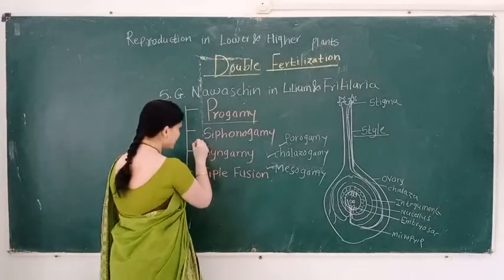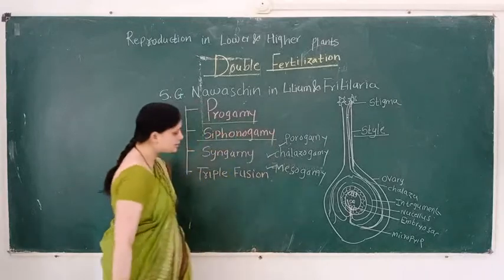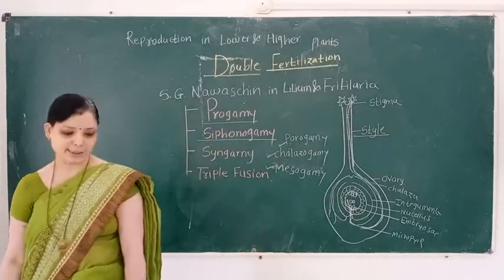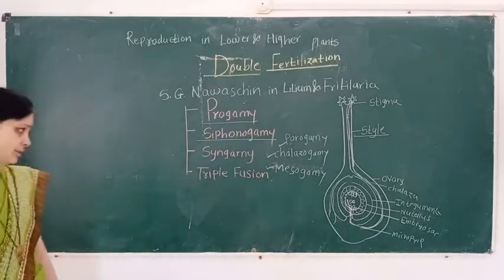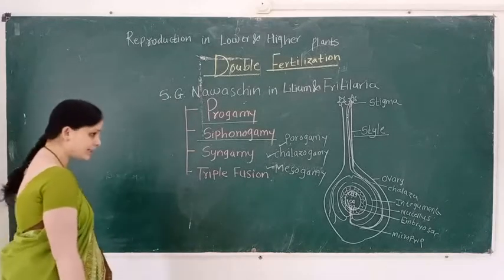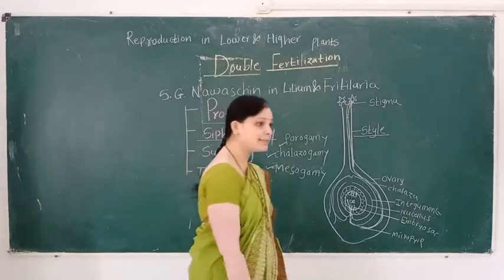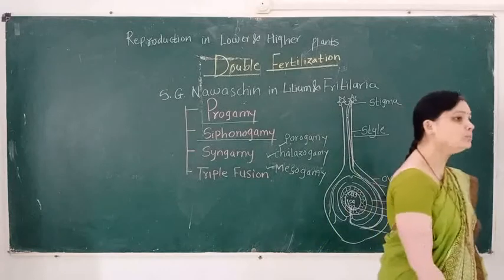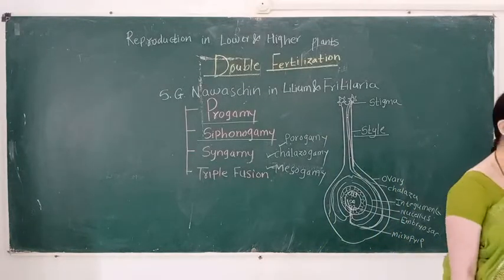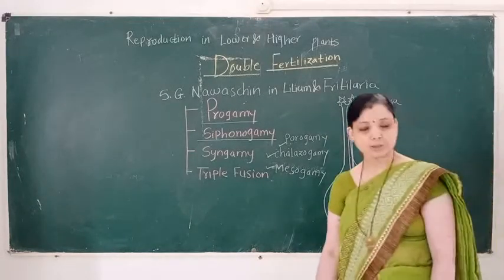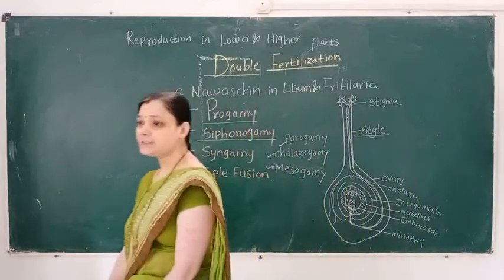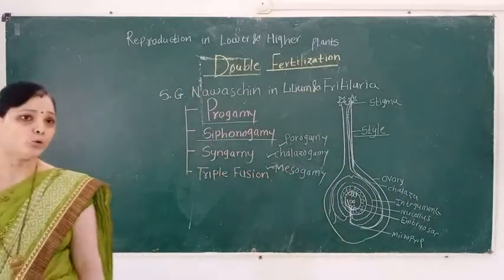Then we learn the second term. What is siphonogamy? Siphonogamy means the pollen tube carries non-motile haploid male gametes. This process is known as siphonogamy.